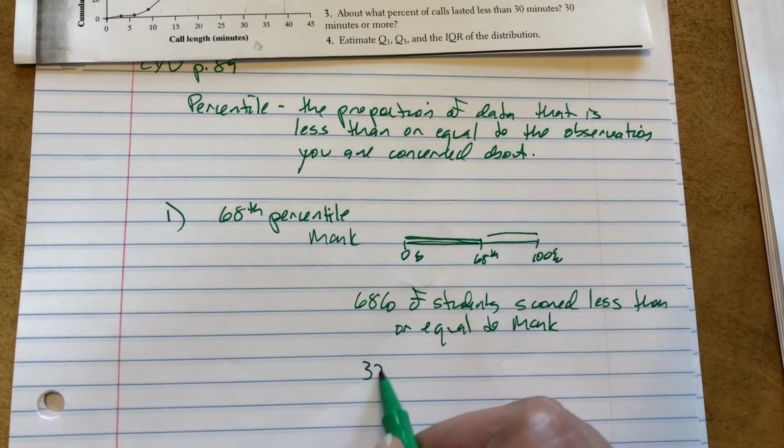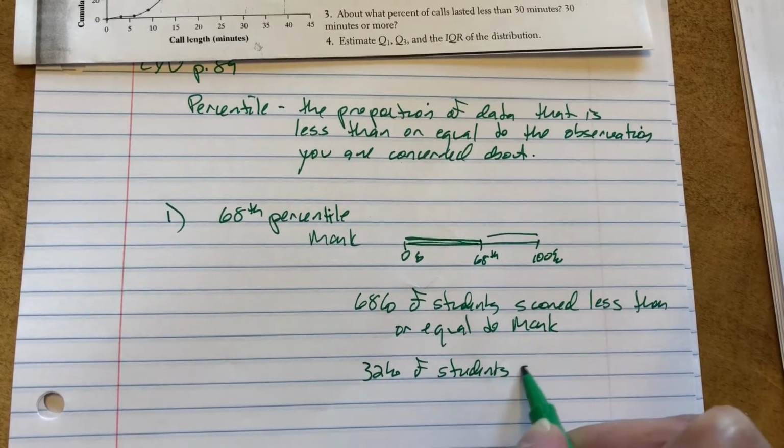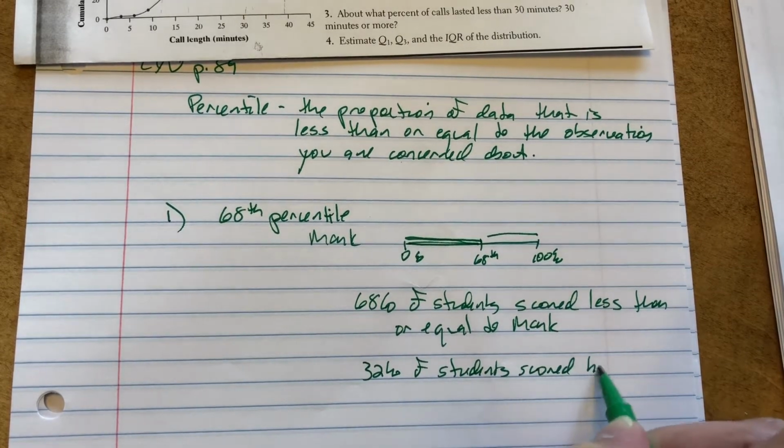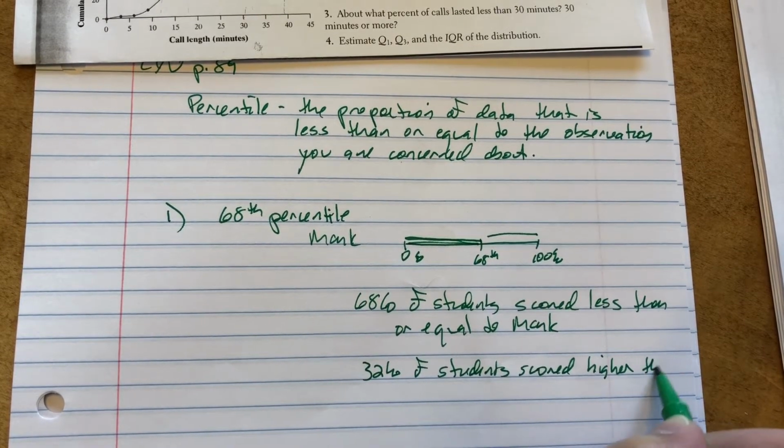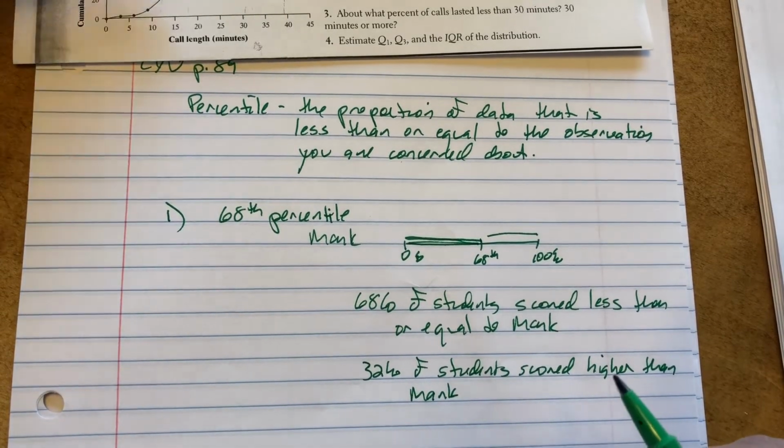So 32% of students scored higher than Mark. Now we have an idea what it means.